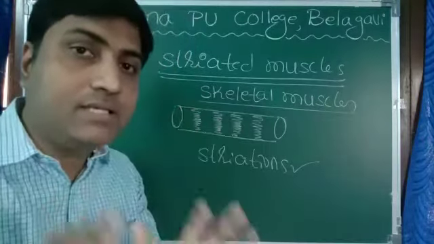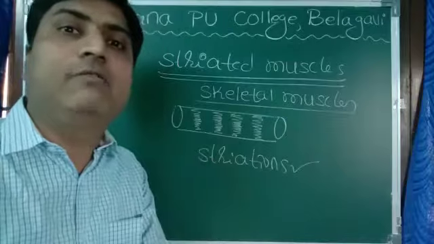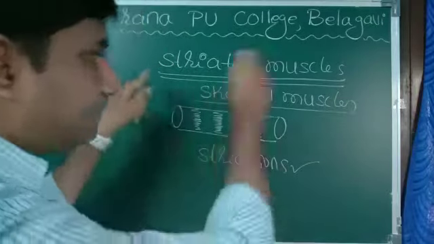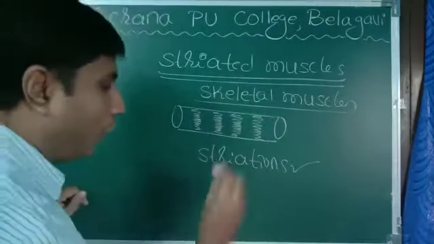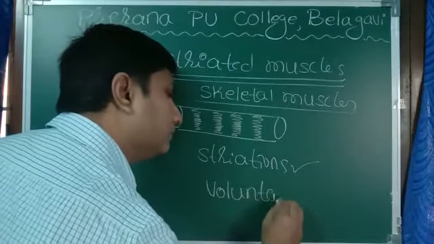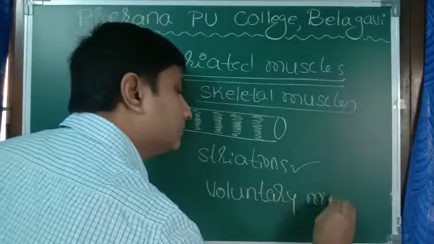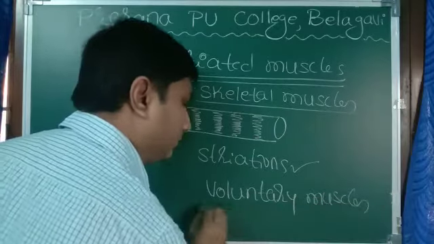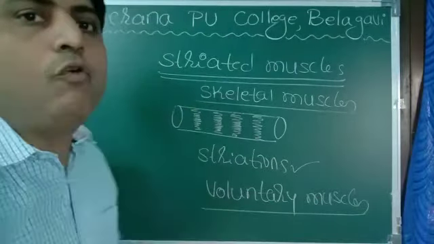So these muscles act according to our will and wish. That's why these muscles are called voluntary muscles.